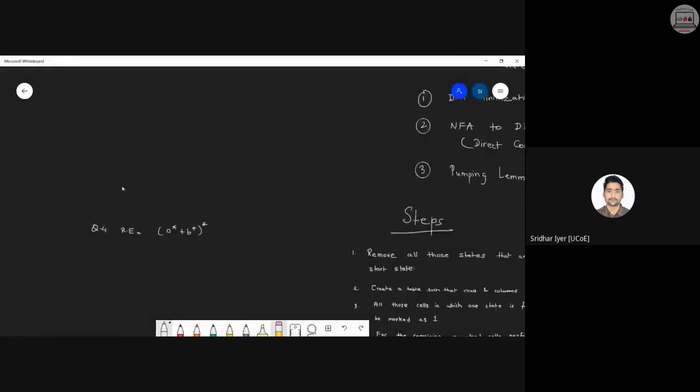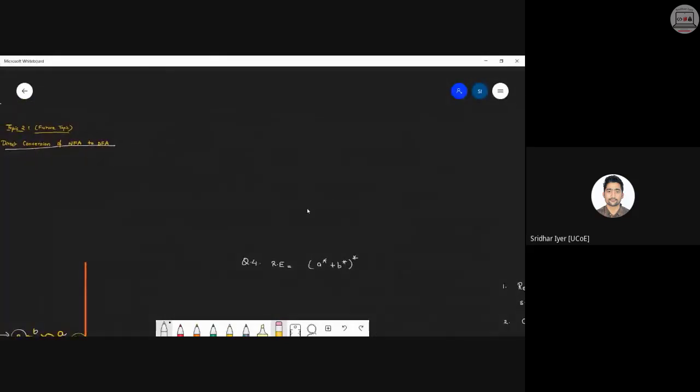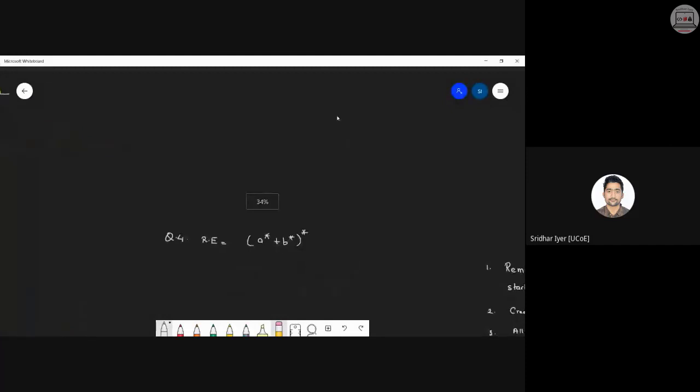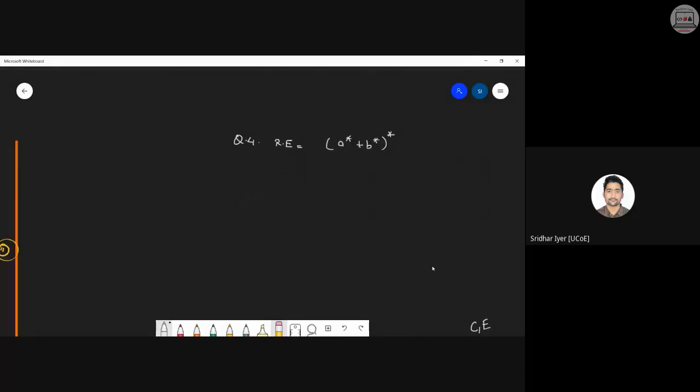I had given a homework question. Have you attempted that? Kindly let me know. A closure plus B closure, whole closure. I have not solved it, Dhruv. We can check it if you want. I can only draw the diagram if you wish. Rest, everyone can do it. Okay. So let me show the diagram. And if the diagram is correct, you know how to solve the questions, right? So let's start with the diagram.